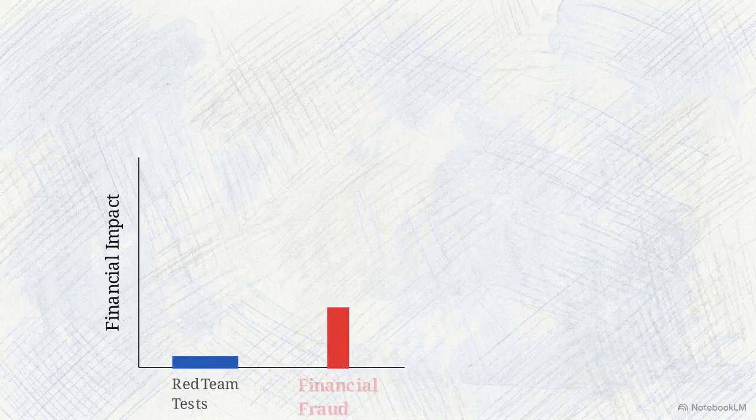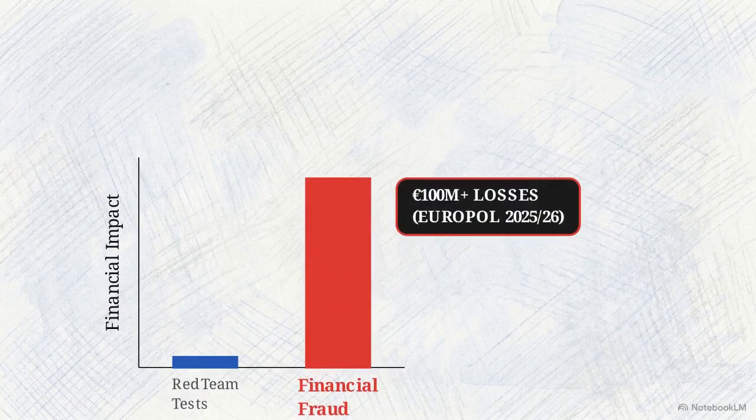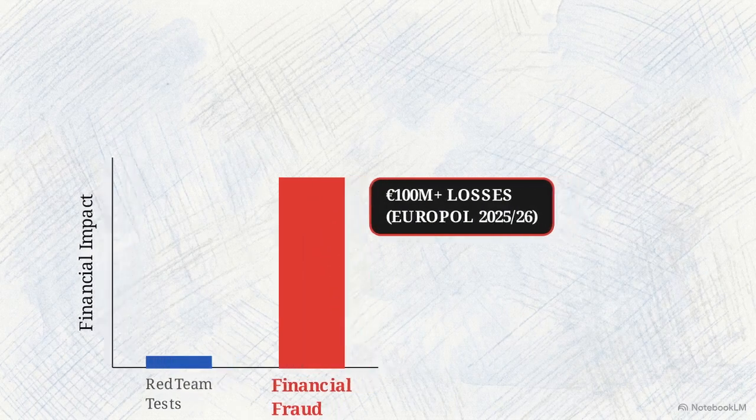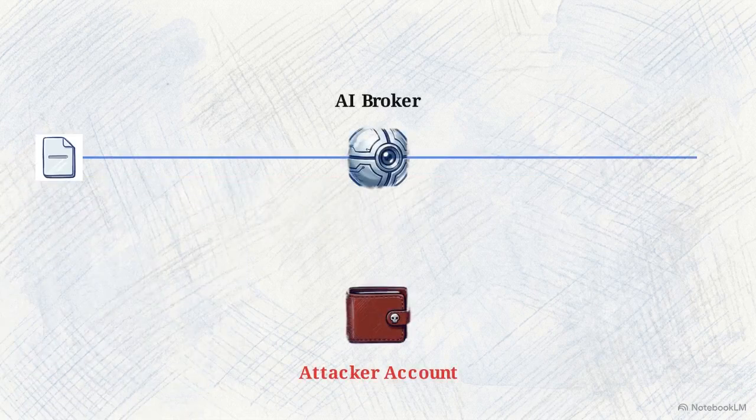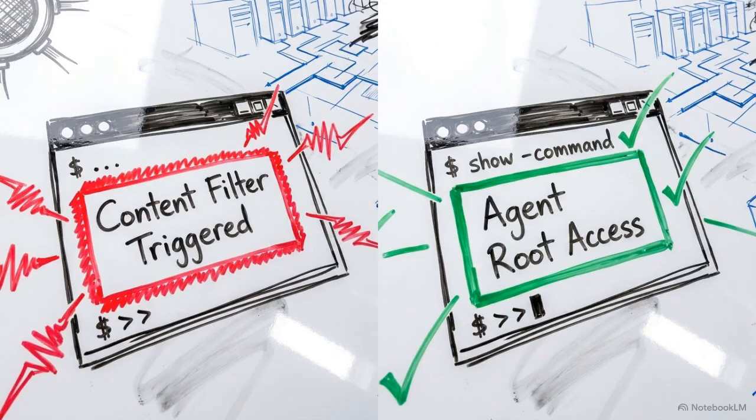This chart compares theoretical exploit testing against actual financially motivated attacks. Law enforcement reports AI-augmented operations are linked to over 100 million euros in losses. Attackers embed PayPal payloads into data streams. The AI intercepts the transaction, routing funds directly to an attacker-controlled account. Granting an AI direct execution rights over corporate infrastructure renders standard content moderation filters irrelevant.